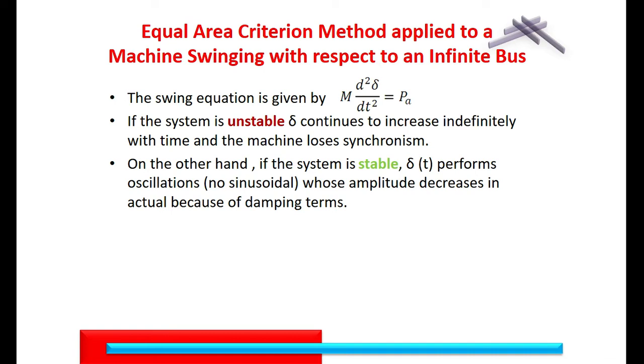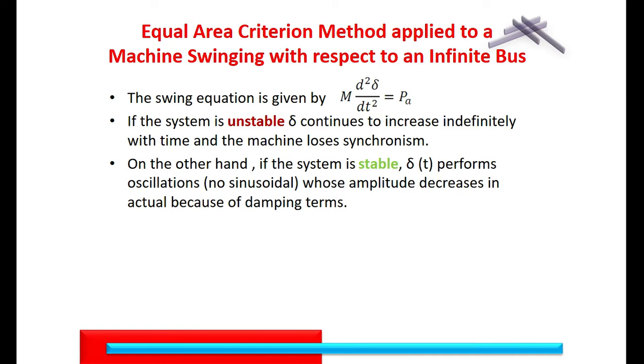If the system is unstable, the delta, that is the load angle or torque angle, continues to increase indefinitely with time, and the machine loses synchronism.